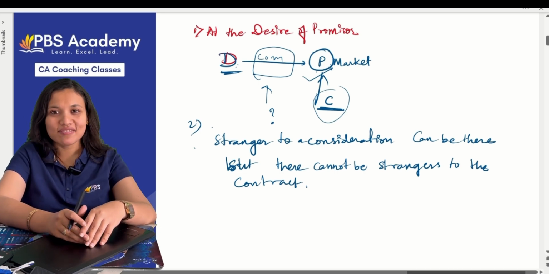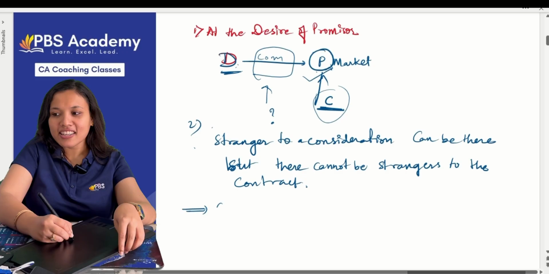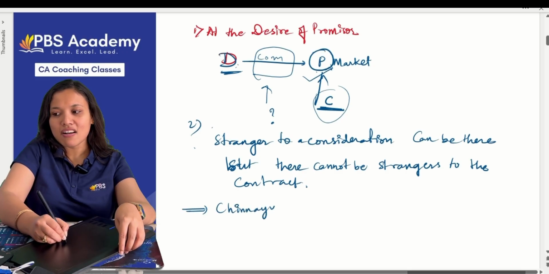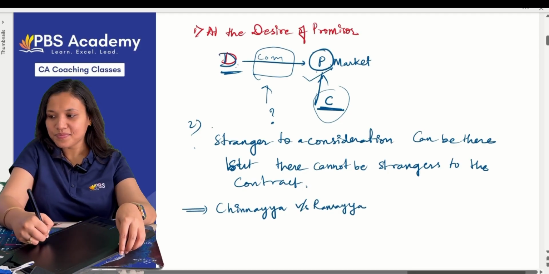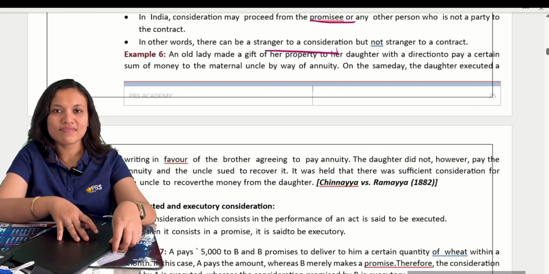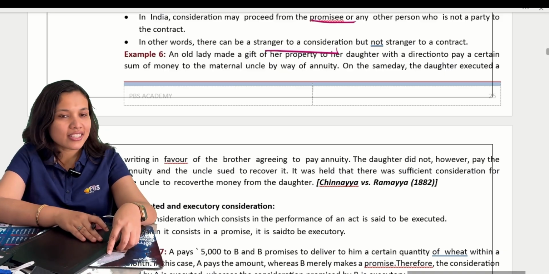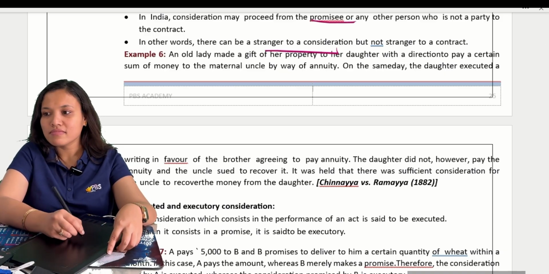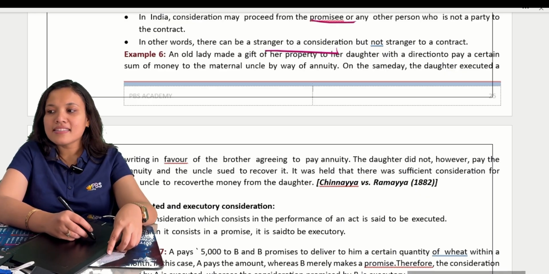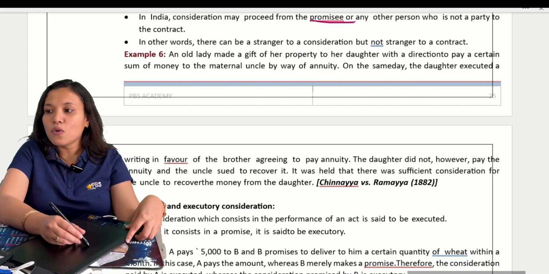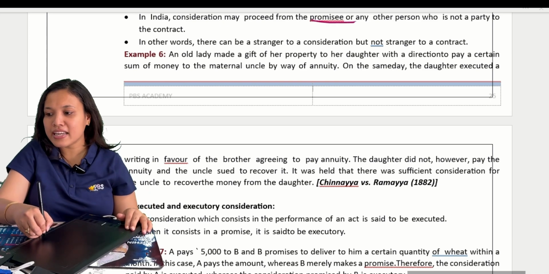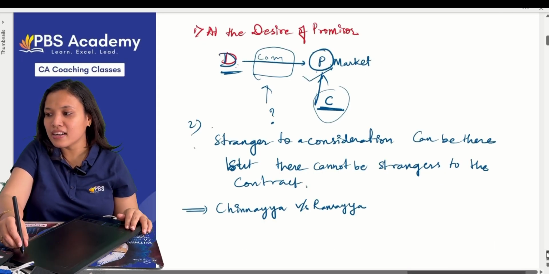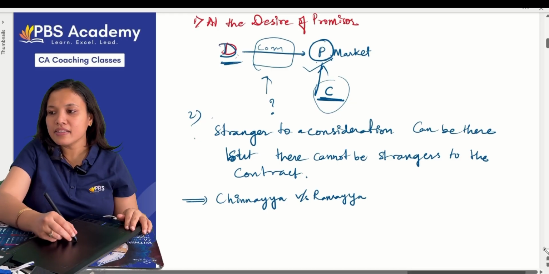Very, very important. We have a case law again. Write down the case law. Chinnaya versus Ramaya. Okay. Now, see what has happened in this case law. An old lady made a gift of her property to her daughter with a direction to pay some annuity to his uncle. In this case law, what has happened?